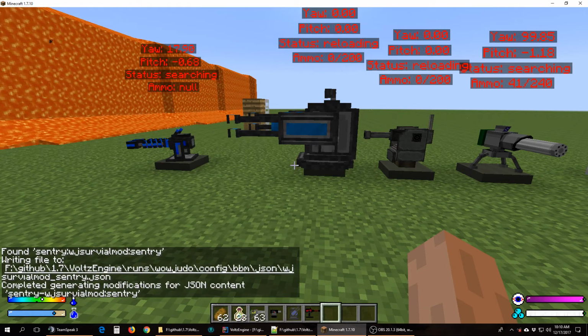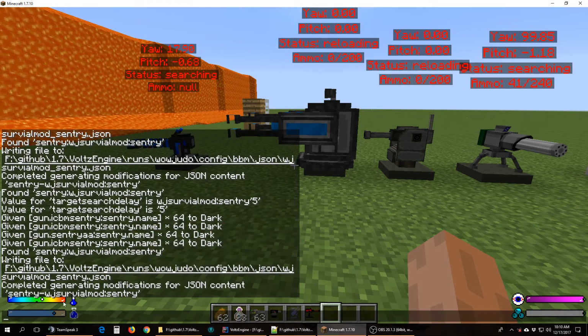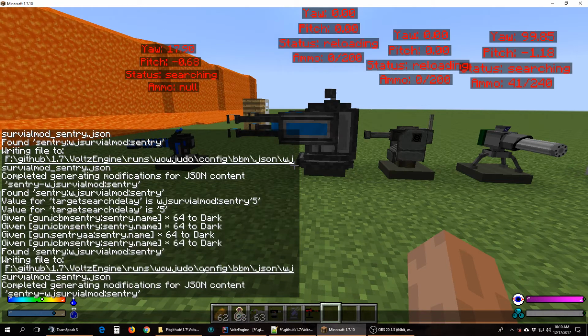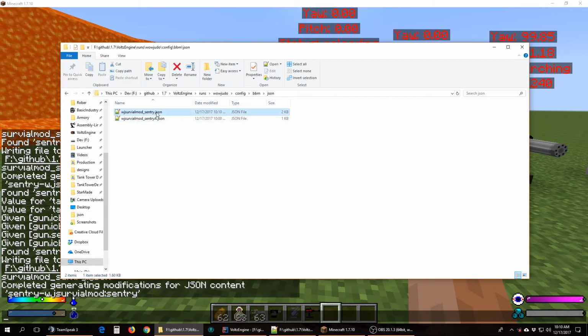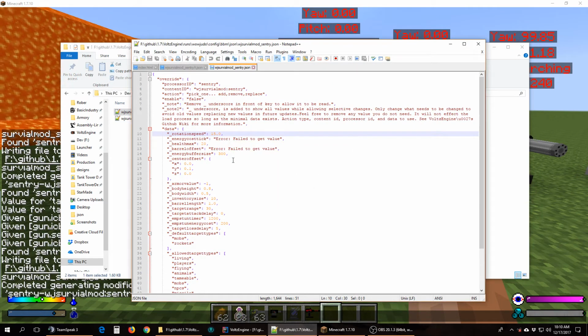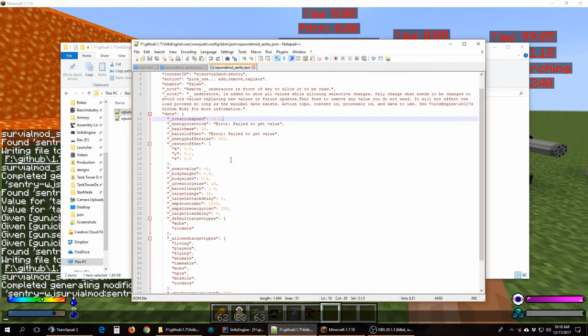That will then generate a file to say, hey, found it, writing it to file, completed generating, and it will tell you. Eventually, I want to make this link clickable. I have not got the code set up for that, but it will be there. And there we go. It generated the file. It will tell me that to modify, because it was already in there. And it generates all this in here.